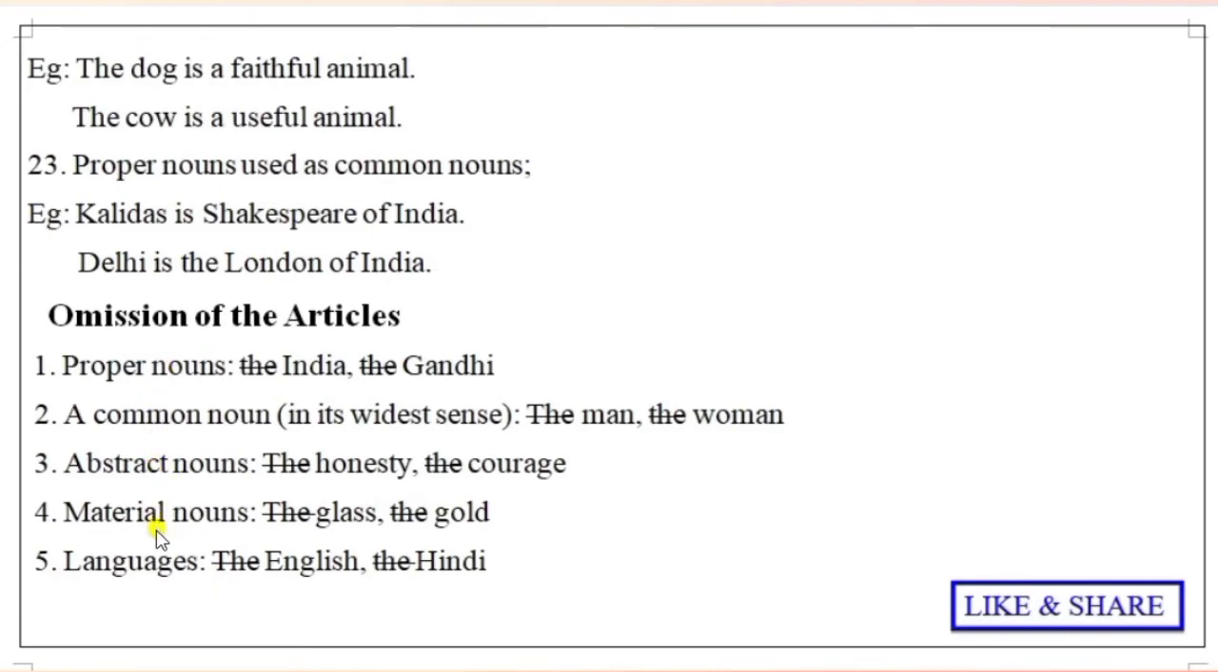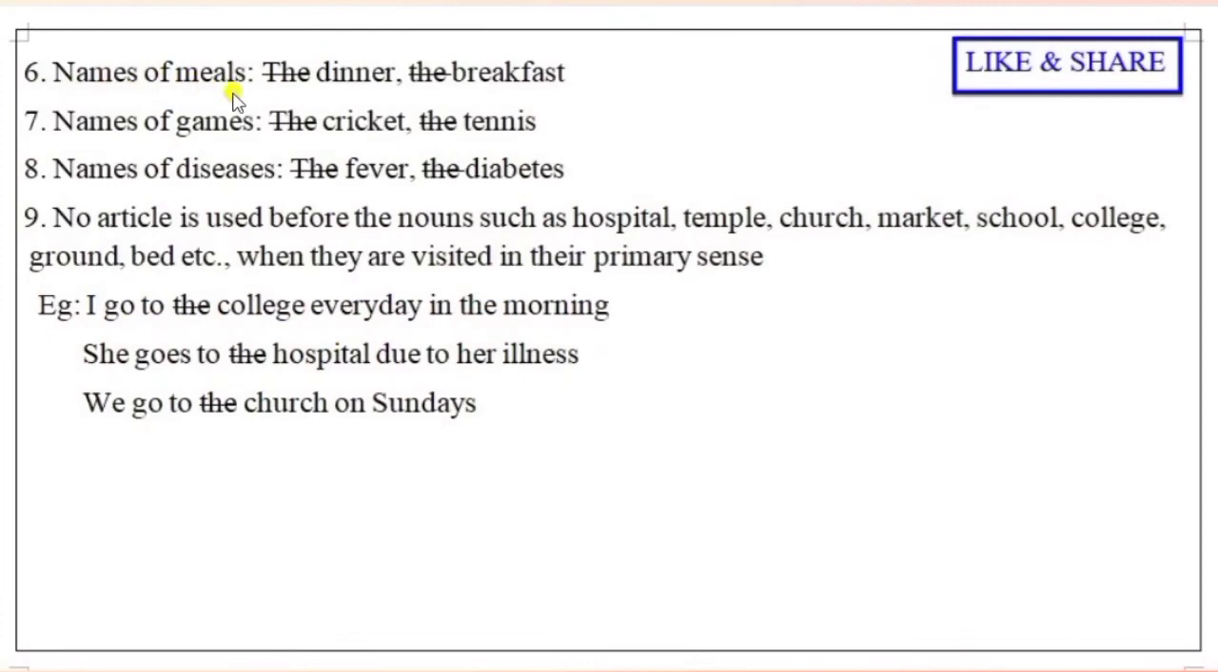You should keep it in your mind: before proper nouns, common nouns, abstract nouns, material nouns, and languages, we should not use the article the. Then you can remember it very easily. Before names of meals also we should not use the article the. The dinner, the breakfast, the supper, like this we should not say. The lunch, suppose anyone asks you and you say, I am eating the lunch. You should not say like this.